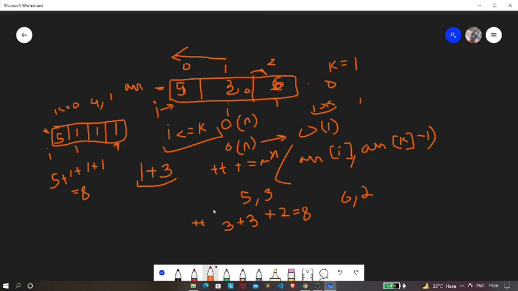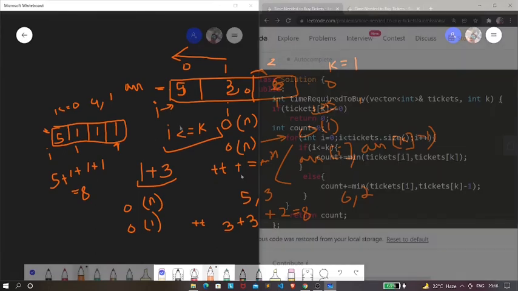Now the time complexity for this algorithm will be big O of n, because we are traversing through each and every element of this array. Whereas the space complexity will be big O of 1, because we are not using extra space over here, and that's our main target. So now let's quickly see the code for this.